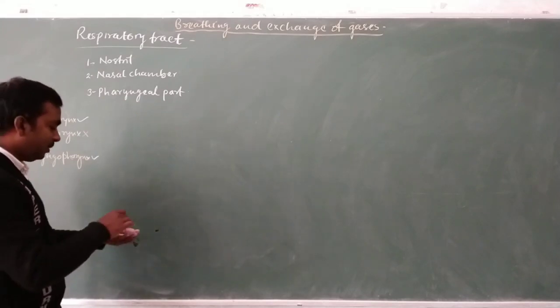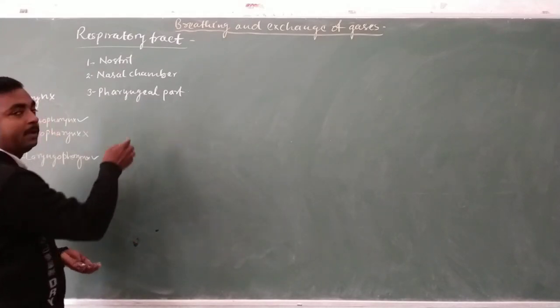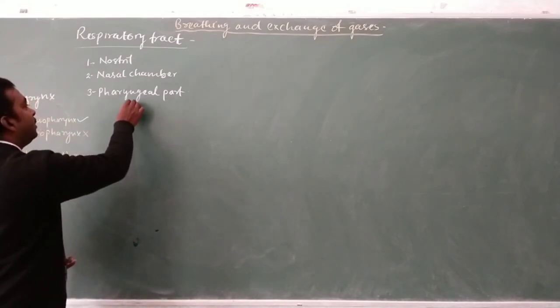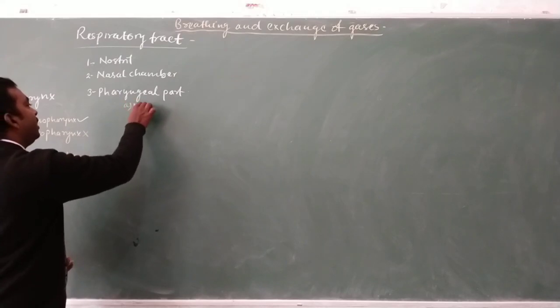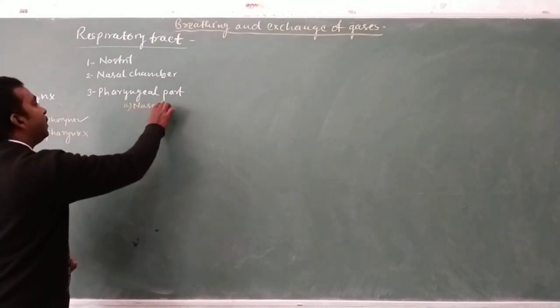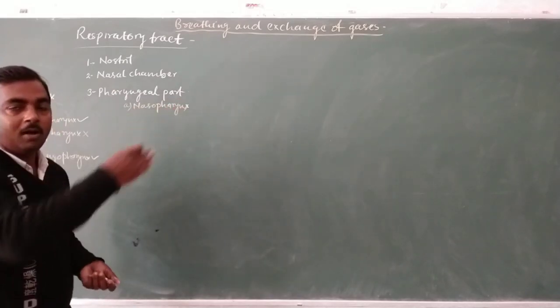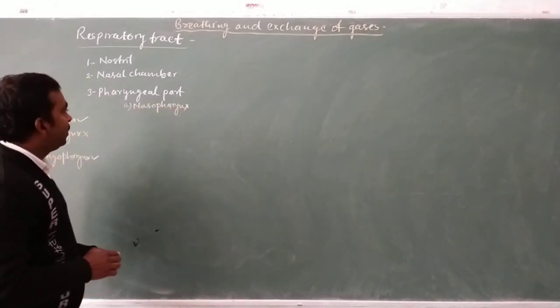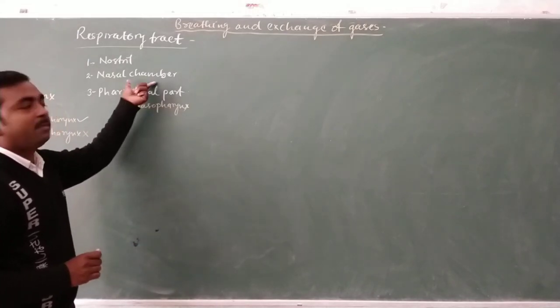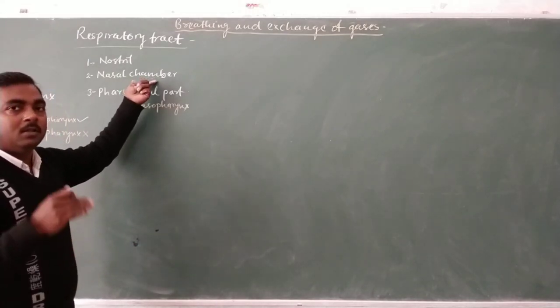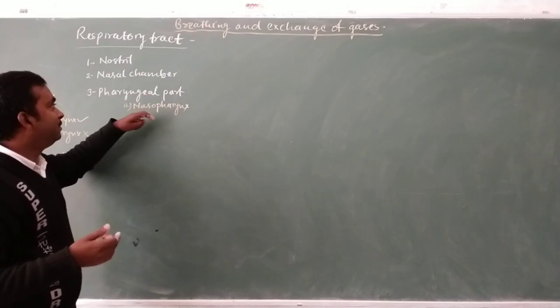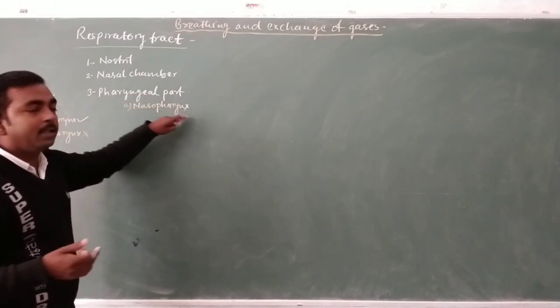It means the pharyngeal part of the respiratory tract consists of the nasopharynx, which is the upper part of the respiratory tract. The opening of the nasal chamber in the forward direction, the internal nares, opens into the nasopharynx.